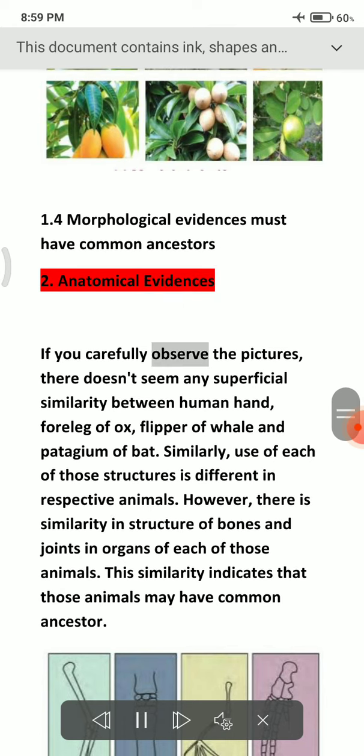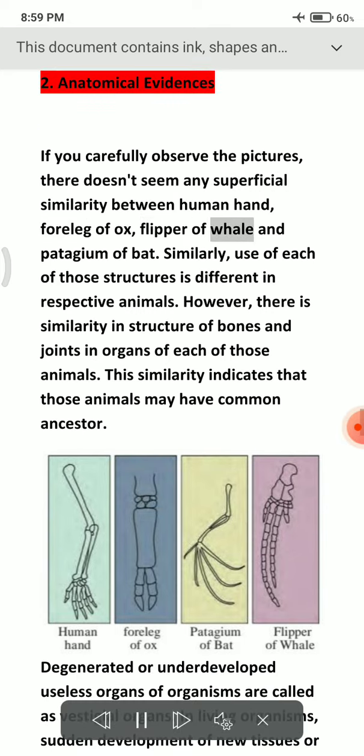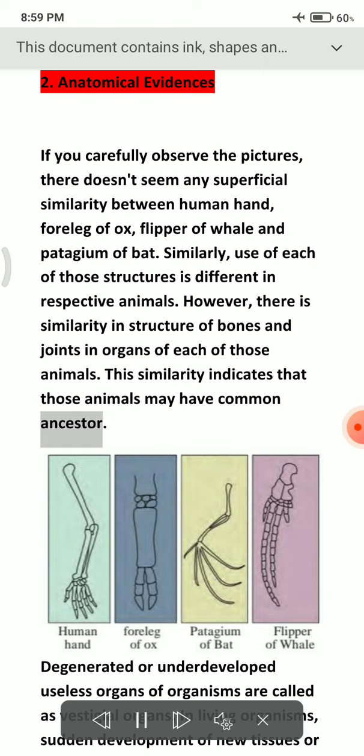If you carefully observe the pictures, there doesn't seem any superficial similarity between the human hand, foreleg of ox, flipper of whale and patagium of bat. Similarly, the use of each of those structures is different in respective animals. However, there is similarity in structure of bones, joints and organs of each of those animals. This similarity indicates that those animals may have a common ancestor.